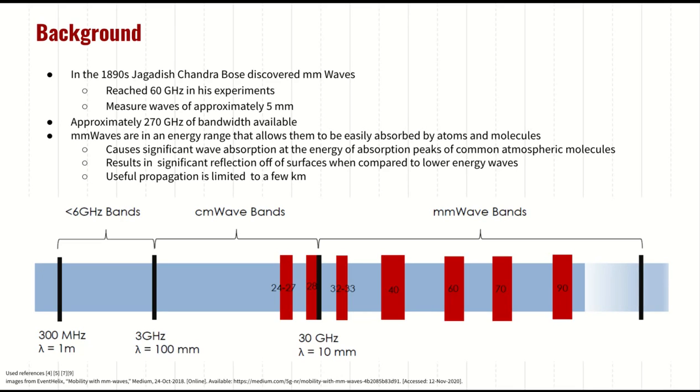Millimeter waves are in an energy range that allows them to be easily absorbed by atoms and molecules. This causes significant wave absorption at the energy absorption peaks of common atmospheric molecules and results in significant reflection off of surfaces when compared to lower energy levels. I will show a graph detailing this more later. Because of this absorption, the useful propagation of millimeter waves is limited to a few kilometers.